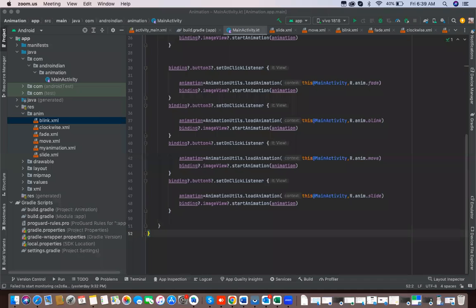Hi guys, good morning. Welcome to our next tutorial. In this, we will see how to open the camera using implicit intent.